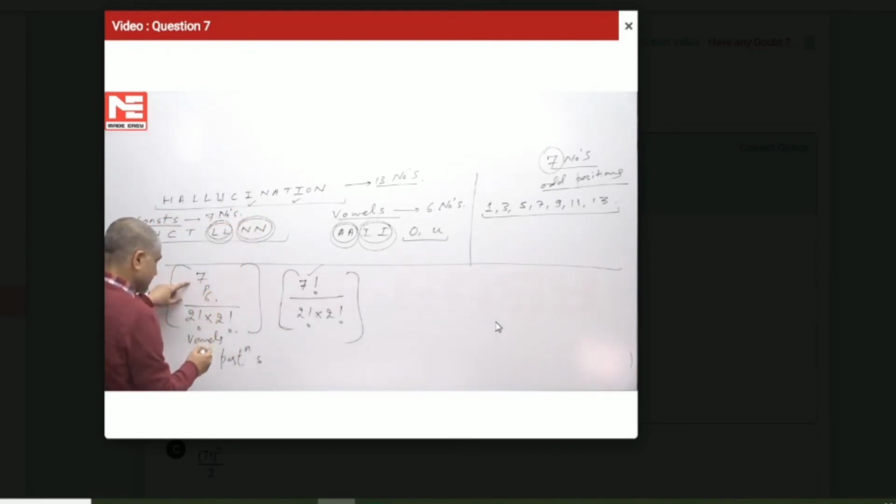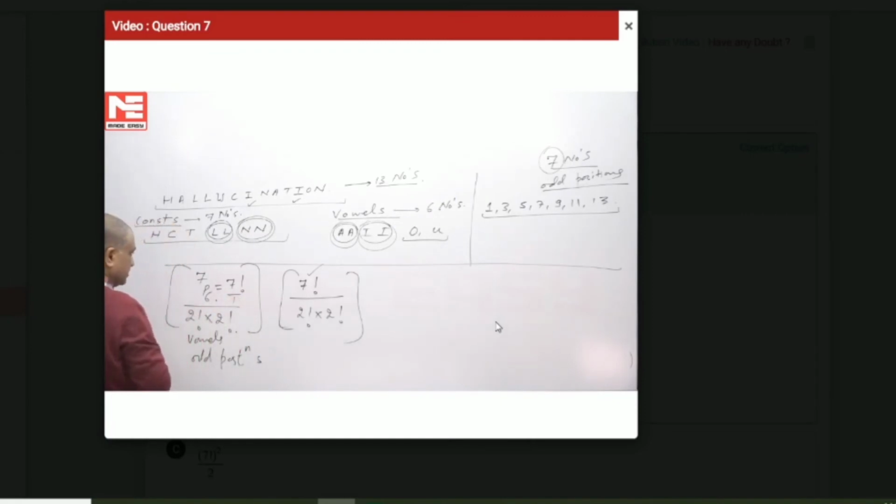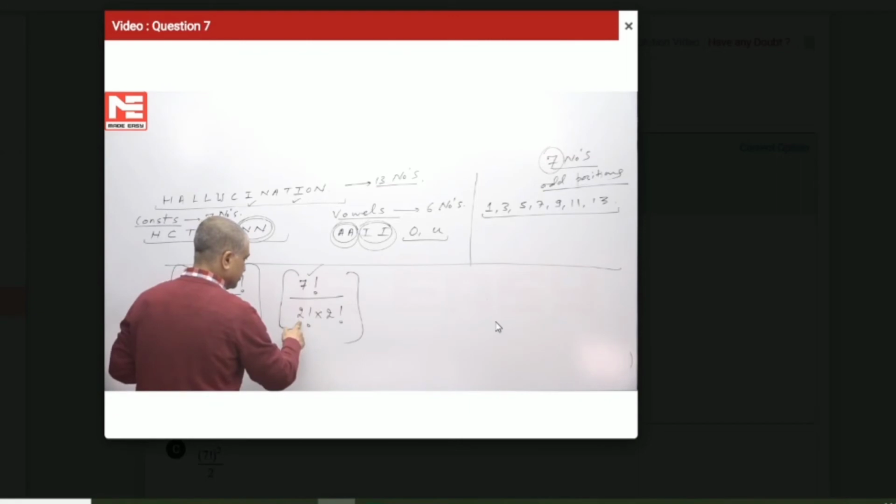Now 7P6 is again 7 factorial upon 7 minus 6, that is 1 factorial, which comes out to be 7 factorial upon 1. So this is 7 factorial upon 2 factorial, 2 factorial. This is also 7 factorial upon 2 factorial, 2 factorial.